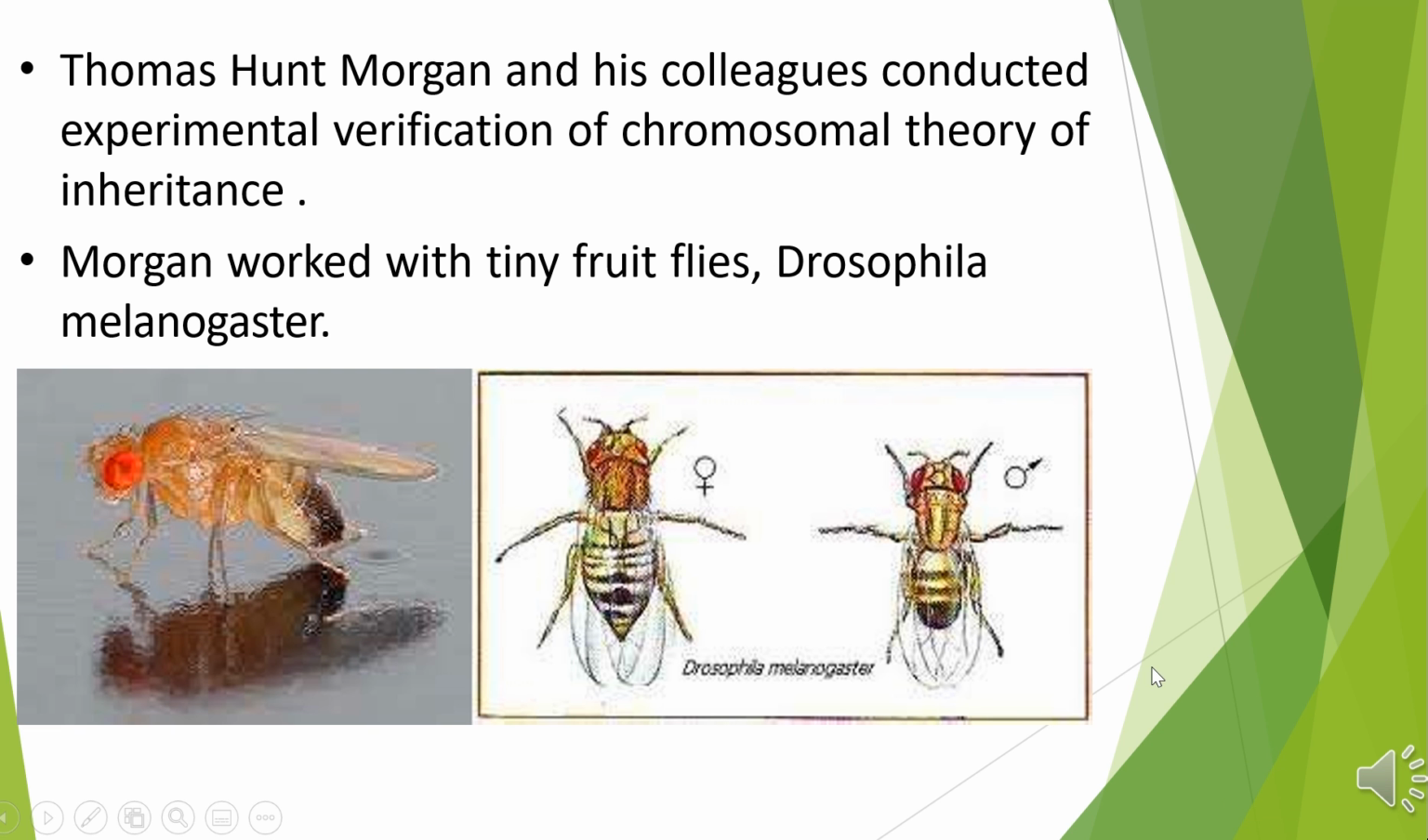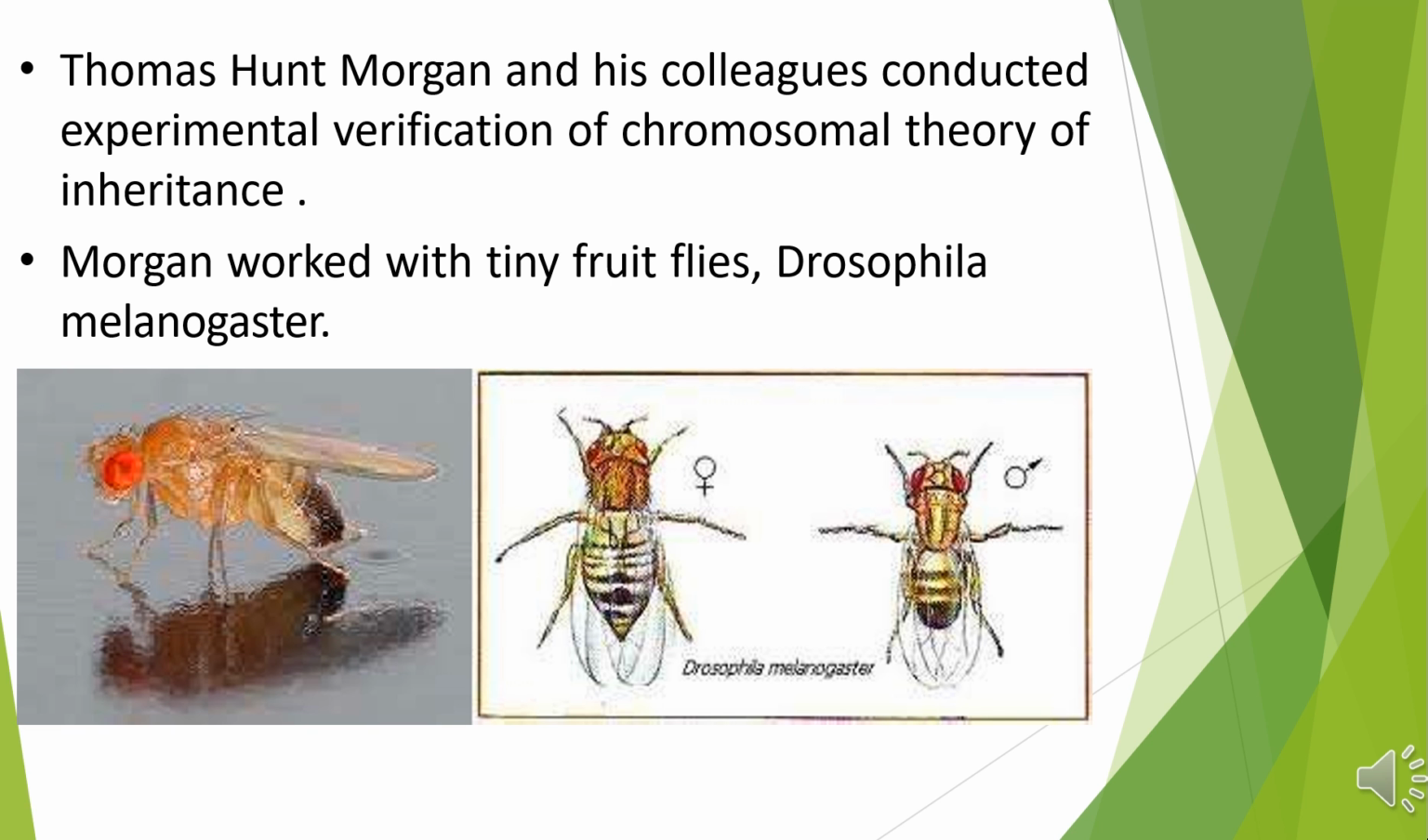So in this slide you are watching, Thomas Hunt Morgan and his colleagues conducted experimental verification of the chromosomal theory of inheritance. So why did Morgan take tiny fruit flies? The fruit fly's scientific name is Drosophila melanogaster. So why was it taken? It is easily available, and it can be easily found hovering over ripe mango and banana, as fruit flies feed on yeast cells present over the fruit surface.